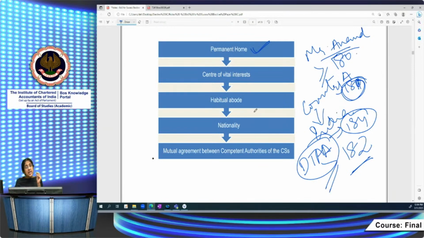But suppose he has a permanent home in both India and country A, or he doesn't have a permanent home in either place. Then you have to move to the next condition. In that case, you move to the second condition, center of vital interest. Vital interests is the place where your personal and economic interests lie.